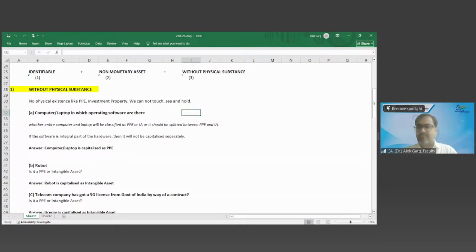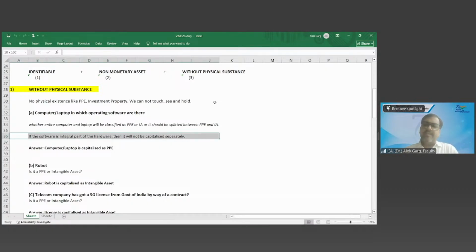Till now I have never seen anything capitalized as an intangible asset during my experience. So when you buy a computer or laptop and it comes with operating software like MS Windows, PowerPoint, Word, Excel, right? So it is not an intangible asset. You are capitalizing the laptop as PPE, the computer as PPE, right? So if the software is an integral part of the hardware, then it will not be capitalized separately.